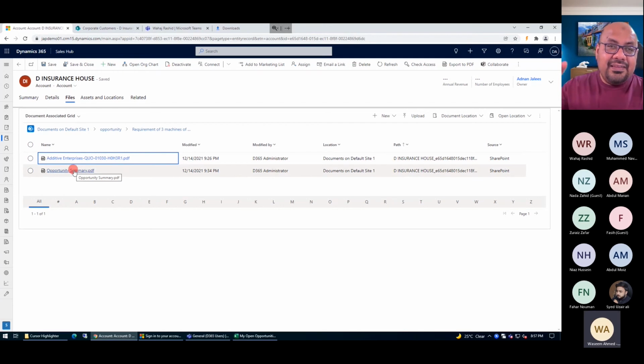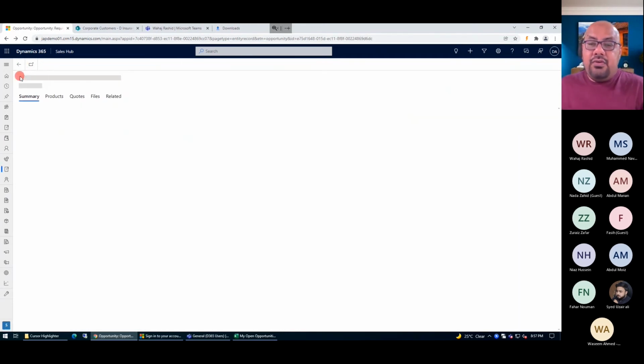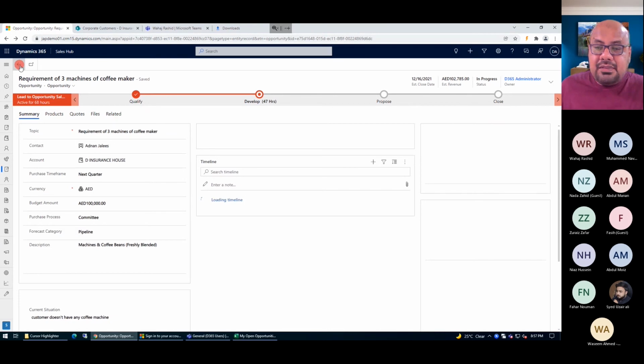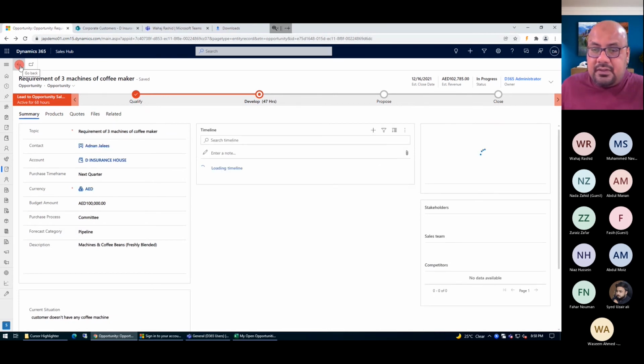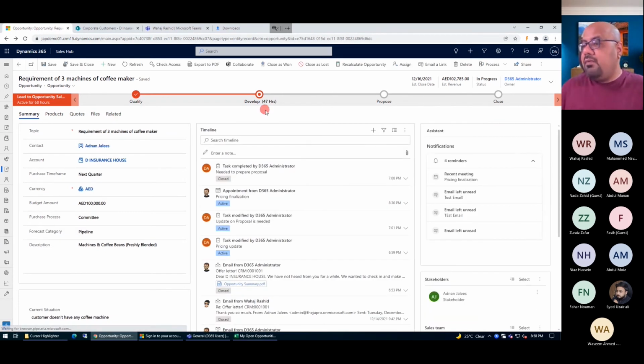So this is a link, and this relationship you will see from the opportunity to the customer again. So the base is the account or the customer information, and then it will drill down to the transaction record level here. Okay. So this is how you can manage, and this is what you can do very easily on top of the system there. Now, what we are going to do is start proposing.